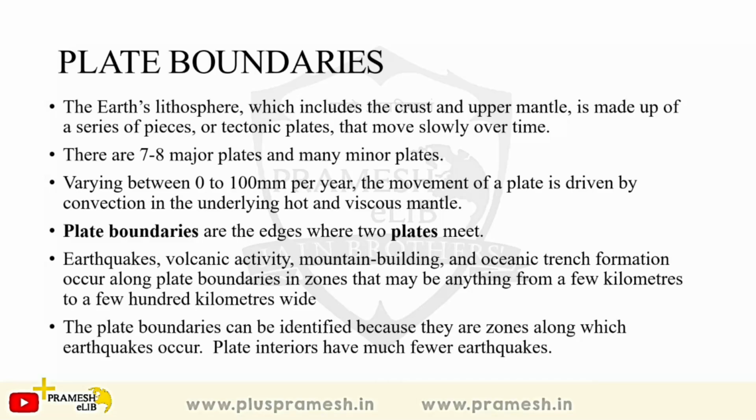So they are the plate boundaries, and there are some 7 to 8 major plates, and there are many minor plates. Different books and different authors have different names for these plates. Some understand that there are 7 major plates, but some will say there are 11 minor plates, and some books say 14 minor plates. That is not important. What is important is that you understand why some are major and some are minor, what work they do, and how they affect earthquakes and volcanoes. This is more important to understand.